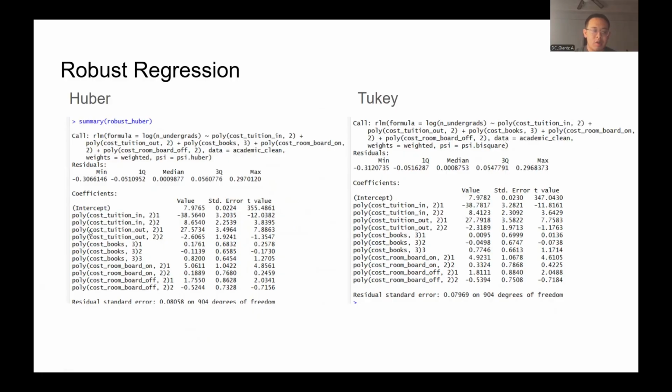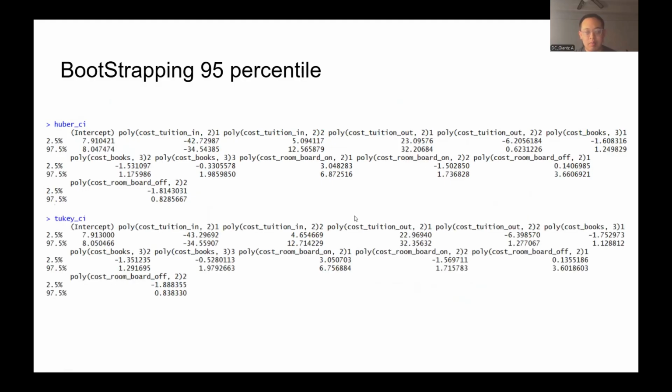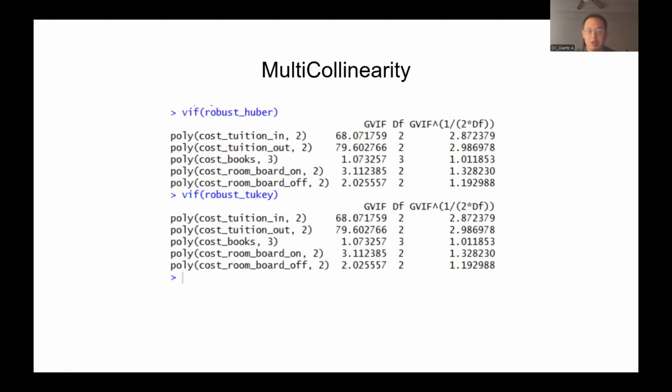However, what is noted is that the cost of tuition for in-state and the linear component for the cost of tuition for out-of-state are statistically significant based on the t-statistic, which is important because we're looking at whether or not the tuition affects the number of enrollment for undergrads. There's also bootstrapping here. After this, we're going to check whether or not the assumptions have been violated. For multicollinearity, there's no value above 5 in the right-hand column, so in this case, there's no issue with multicollinearity.